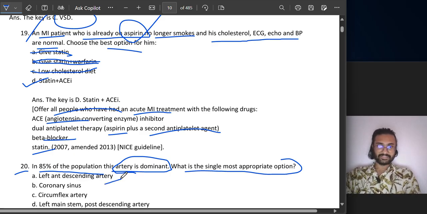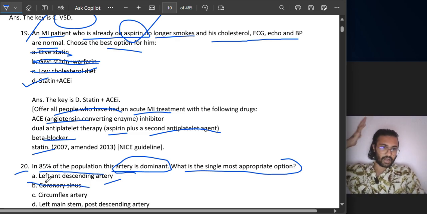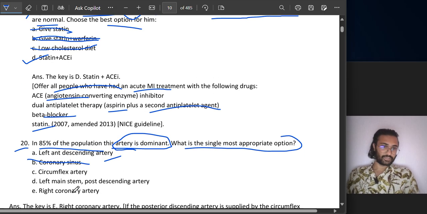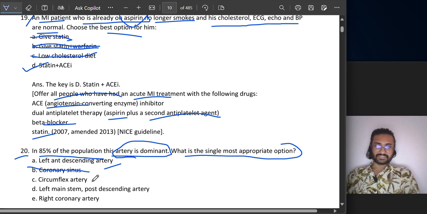Let's see. Left anterior descending artery, LAD we call it. It is on the anterior side. Just imagine, or if you don't have that imagination, take your mobile phone, search the arteries of the heart, and see how the LAD is placed. The second one, coronary sinus. No, the coronary sinus is not an artery, so how would it be dominant? Okay, one option eliminated. Four left. Circumflex artery.